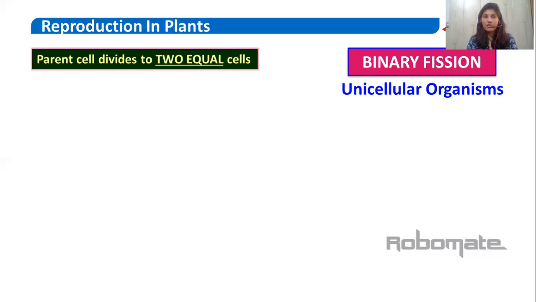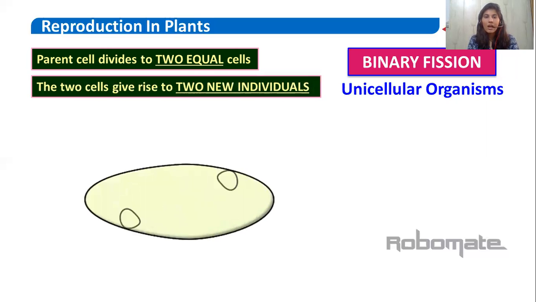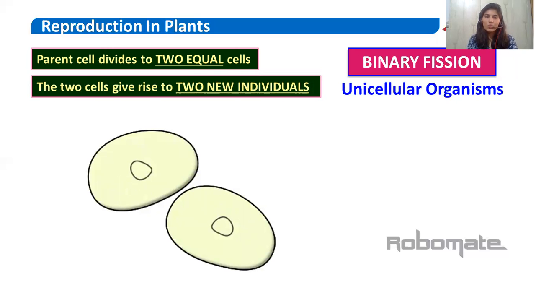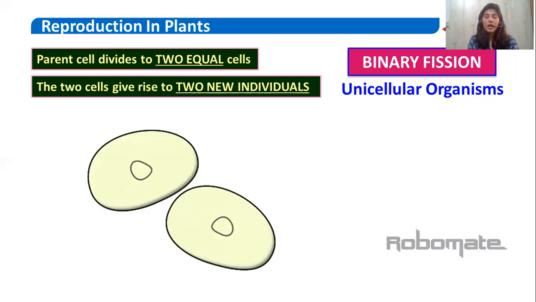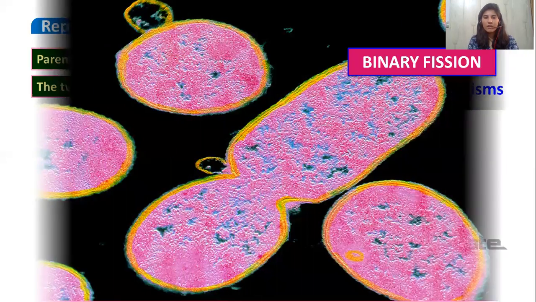So in binary fission, there is a parent cell that is generally unicellular, and it gives rise to two equal cells. Means it divides and gives rise to two daughter cells. As you can see, this is a parent cell and it gives rise to two different individuals. Now each individual is known as a daughter cell and they are capable of independent survival.